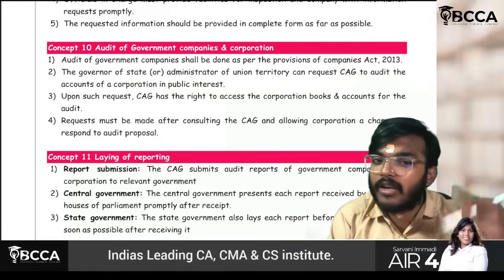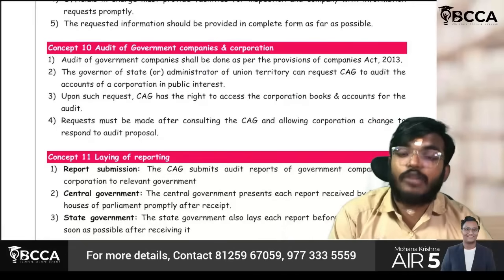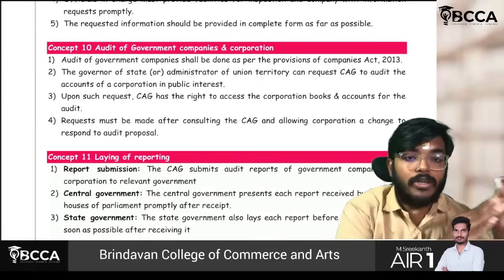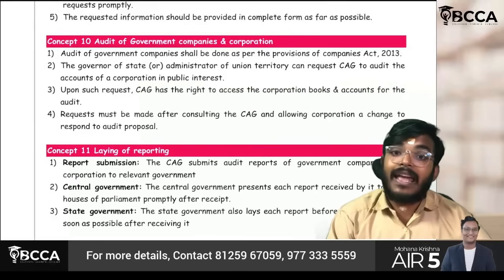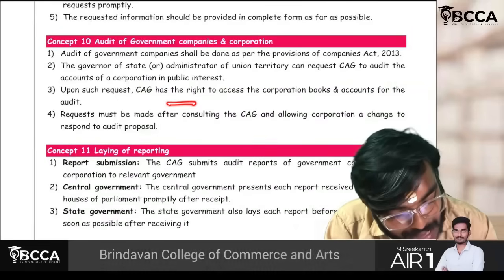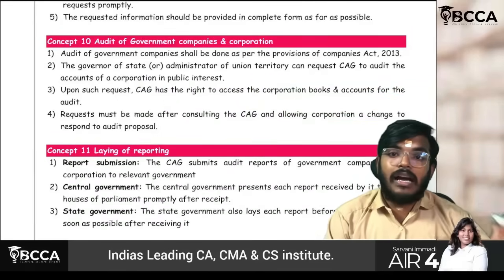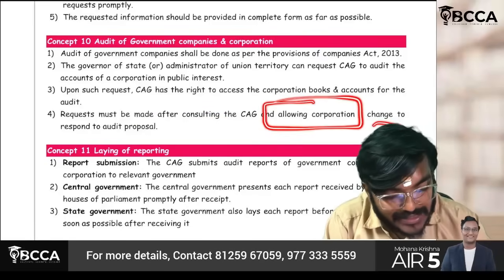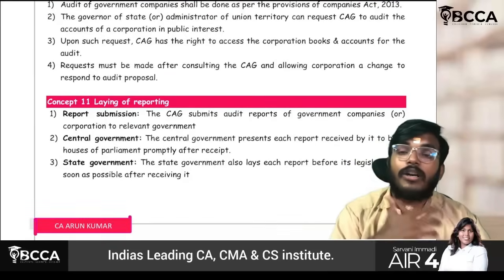See, for government companies, the Companies Act is there. But what about government corporations? Either the governor of the state, or the administrator of a union territory having an assembly, will come into the picture and can ask the C&AG to audit government corporations. Then the C&AG has the right to access the corporation's books and accounts. A request must be made after consulting the C&AG and allowing the corporation a chance to respond to the audit proposal. Normal setting.